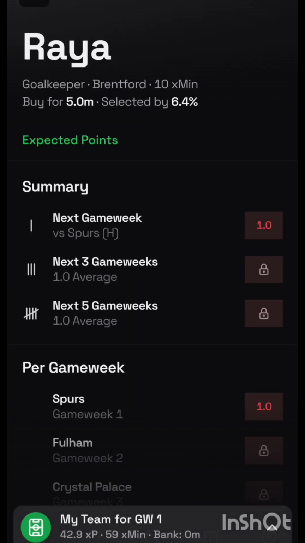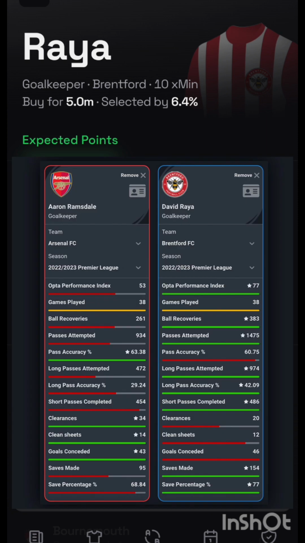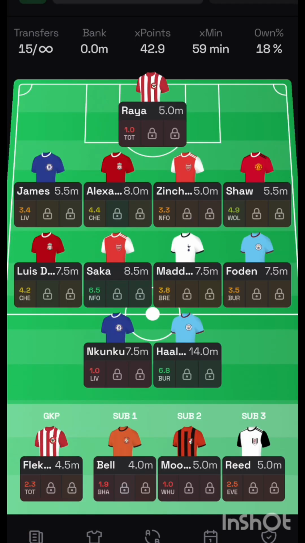Raya and Brentford have negotiated a deal that transfers him to Arsenal. He then has to compete with Ramsdale for the number 1 shirt, but we know that Raya had better distribution and made more saves than Ramsdale. Have a look at their data from last season. The data there correlates with what I have said. Raya completed more short passes and has a better long pass accuracy while playing in a lesser team quality-wise.